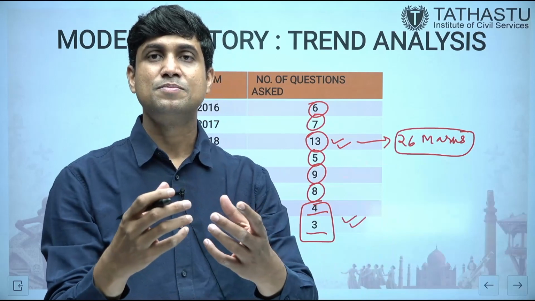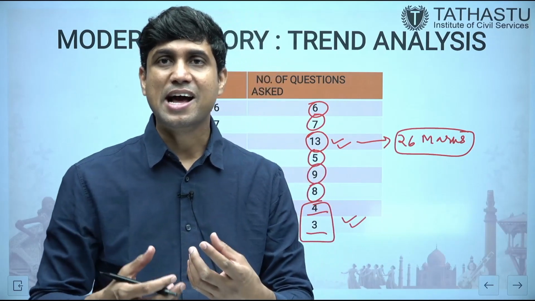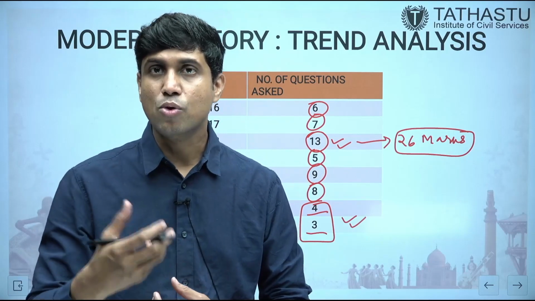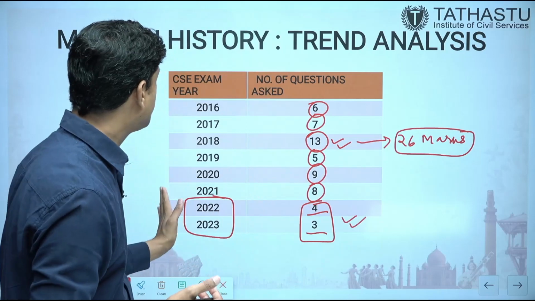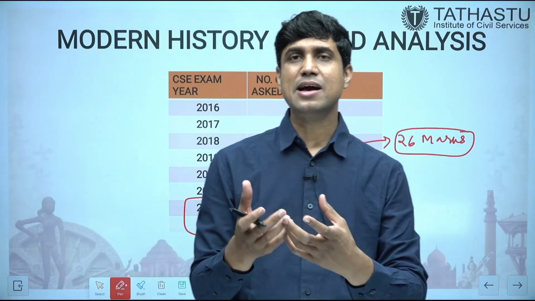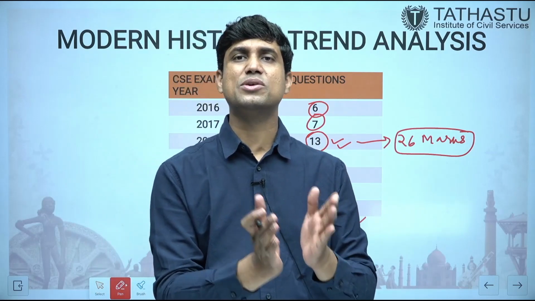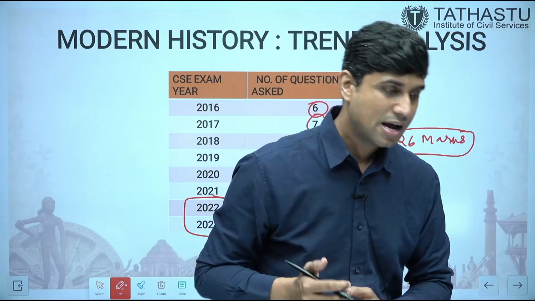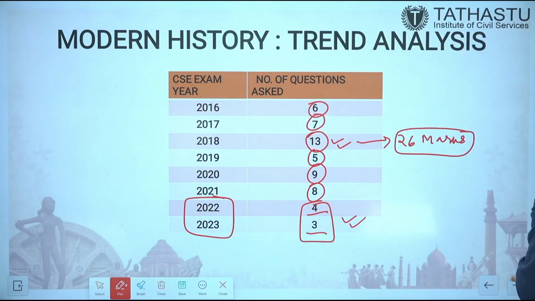But then, as you know, UPSC is quite unpredictable, uncertain. It can again ask more questions from modern. It can change the rule of the game anytime, so we cannot take this portion lightly. In addition, modern history is an area which is easy to score for the students. It is easy to remember, easy to understand and easy to score. Let's see the different type of questions which have been asked 2016 onwards.